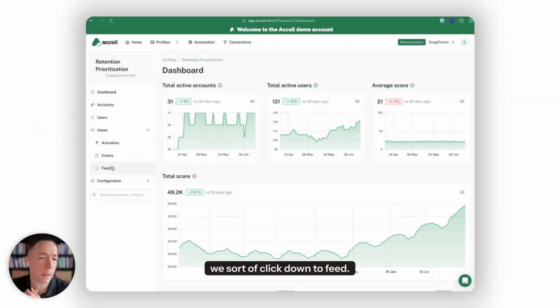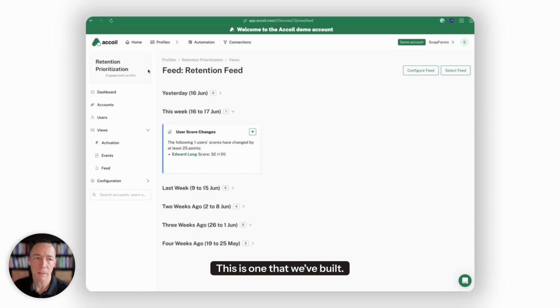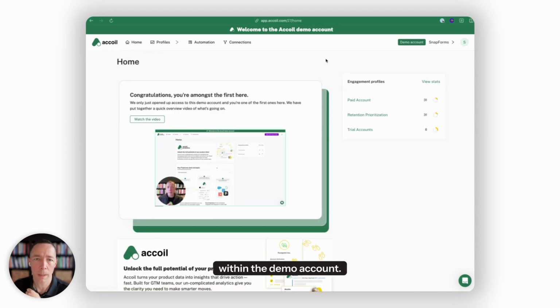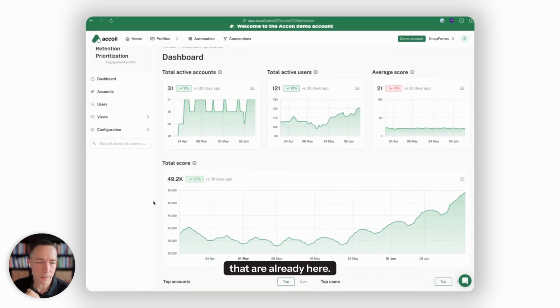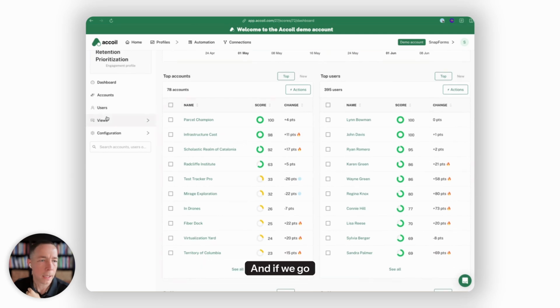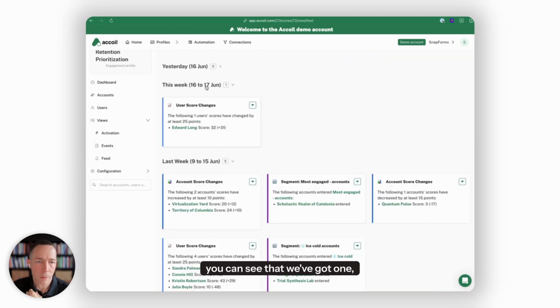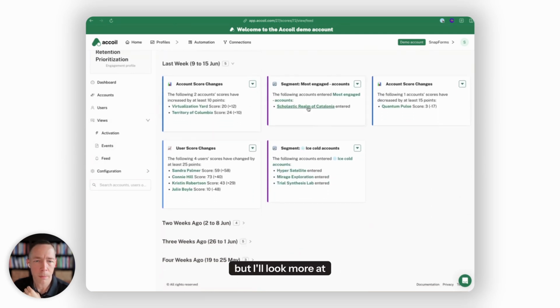So if we go here, we click down to feeds. This is one that we built. We're in our retention profile within the demo account. So we've got a bunch of people that are already here. We've got a swag of accounts. And if we go into our new feed view, you can see that we've got an update for what's happening this week, but I'll look more at what happened last week.